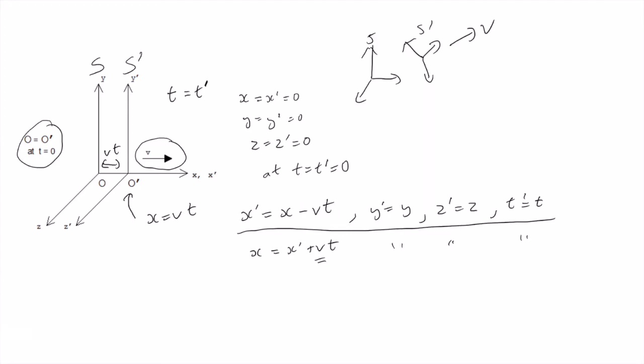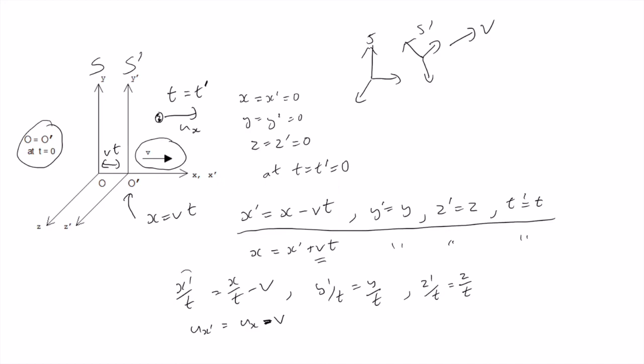Now, if we take the Galilean transformation and divide it through by time, we get, and if the coordinate is the coordinate of something that is moving in the system, so maybe a little ball that's moving with some velocity u sub x, then what we've got is that its velocity in the x dash system is its velocity in the x system minus the relative velocity of the two coordinate systems.